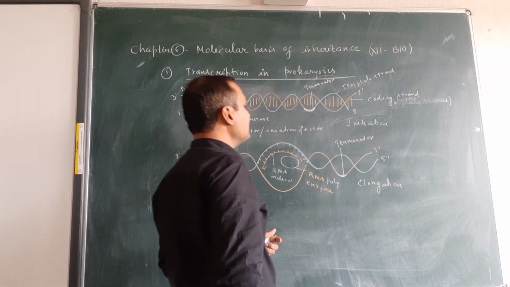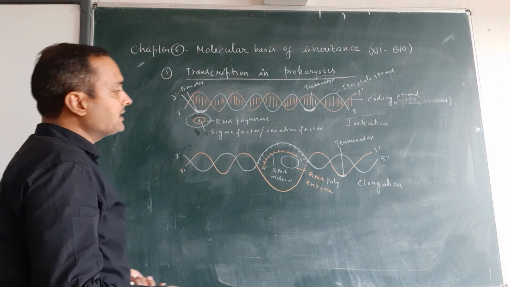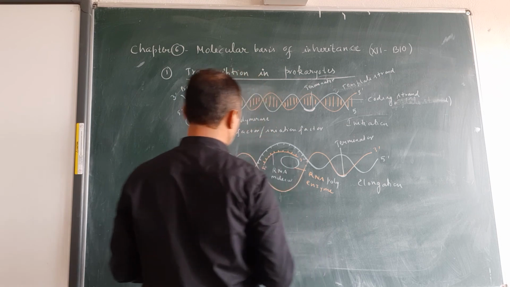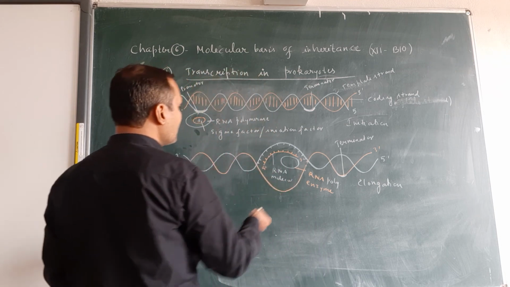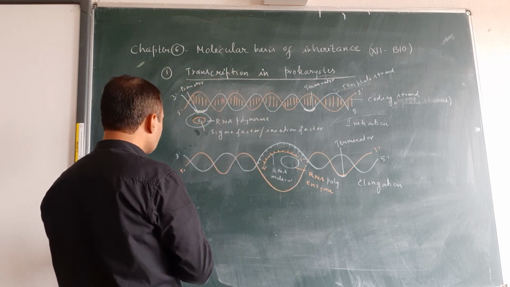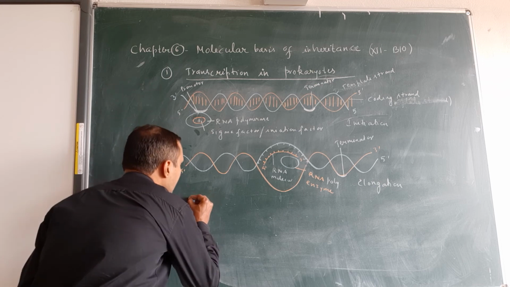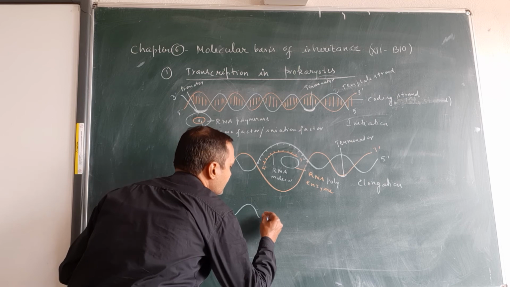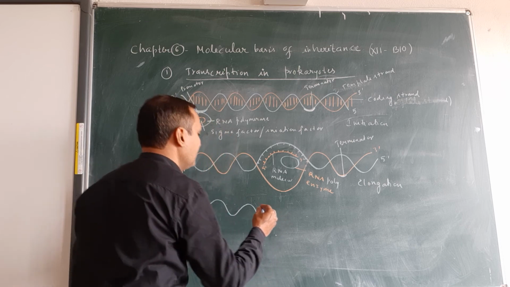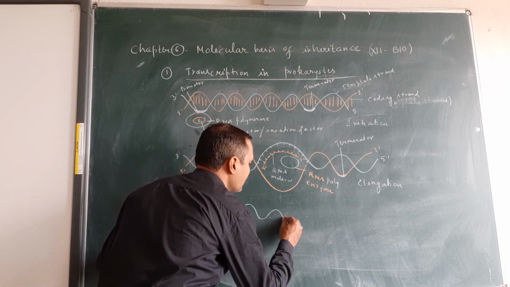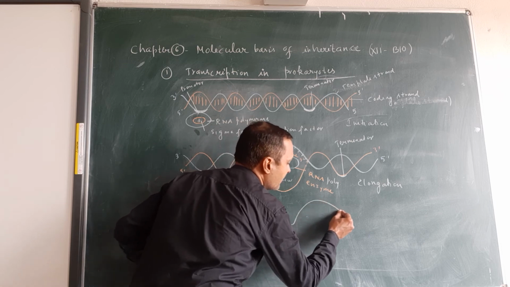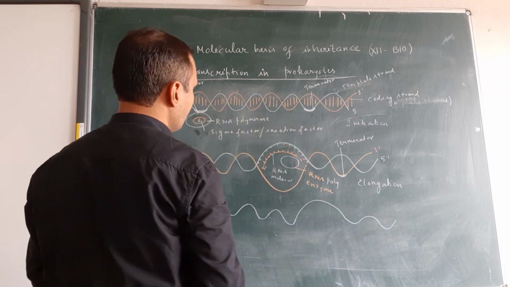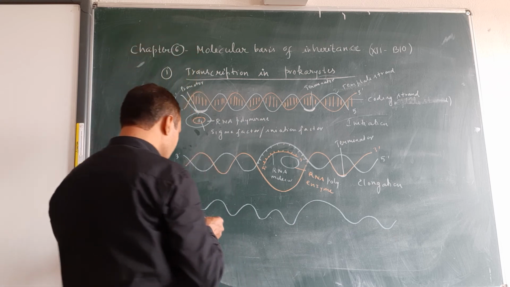Let us see what happens in the last step, that is termination. In this step, RNA polymerase moves forward and further unwinding takes place. Suppose that this is the DNA strand. It will close behind and unwind in the forward direction, like this.